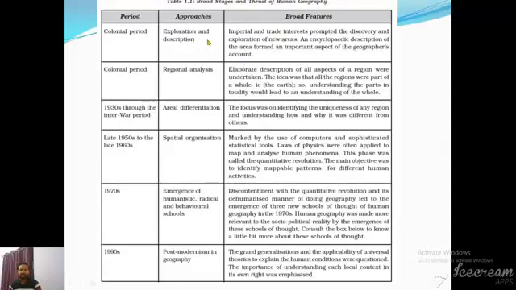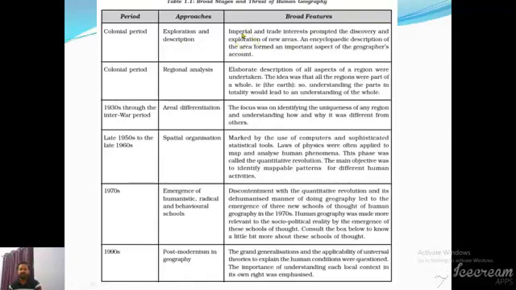For example, Vasco da Gama in 1498 discovered the path to reach India, Calicut port. So at that time in colonial period, the approaches followed were exploration and description.